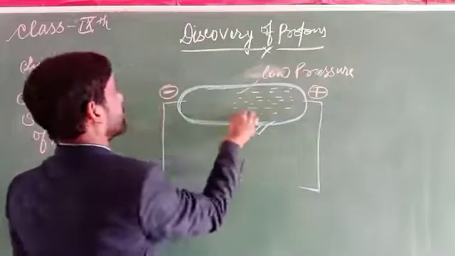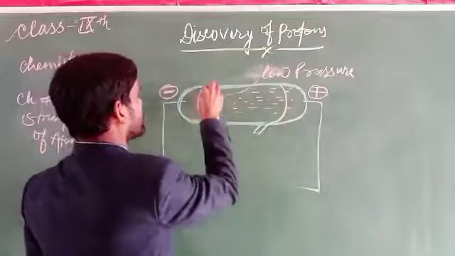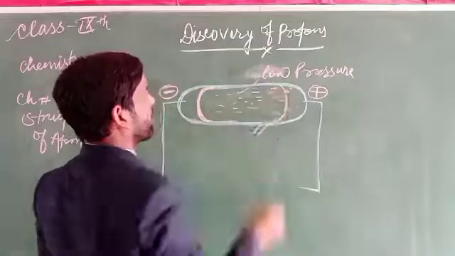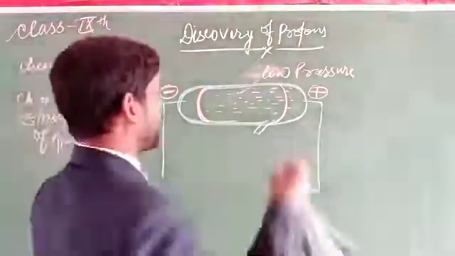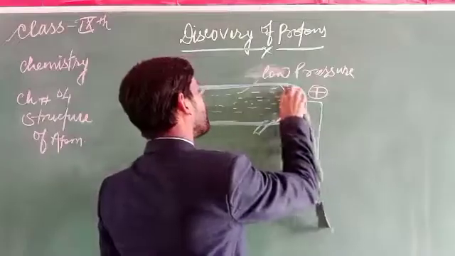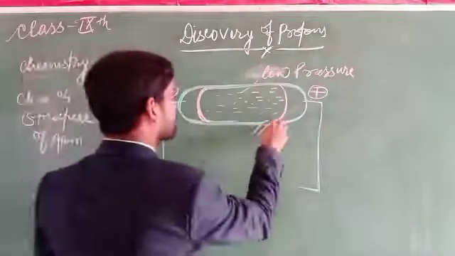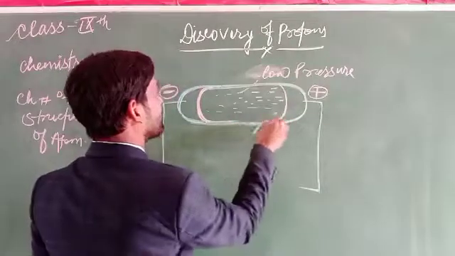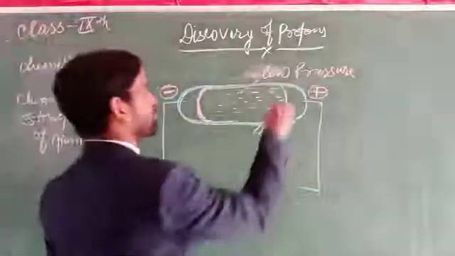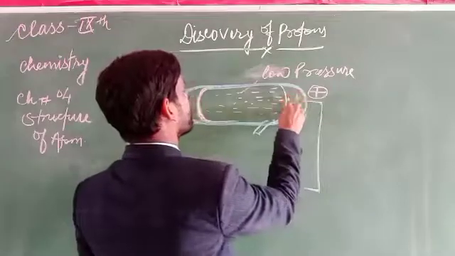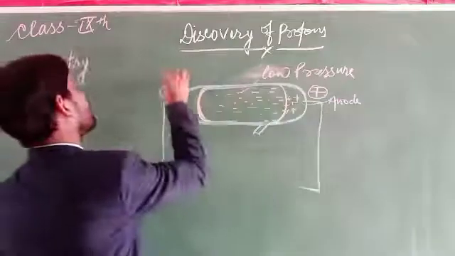What happens then if a gas is taken? When a very high voltage is supplied, what will happen? A very heavy, large charge is produced. This charge is produced at the anode. This is the anode and that one is the cathode.